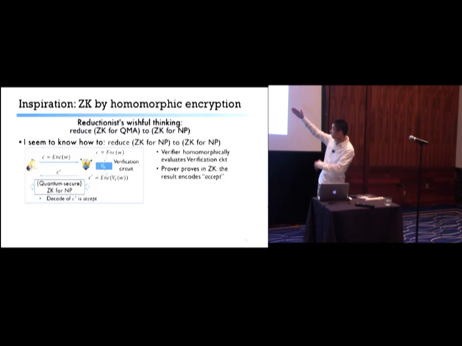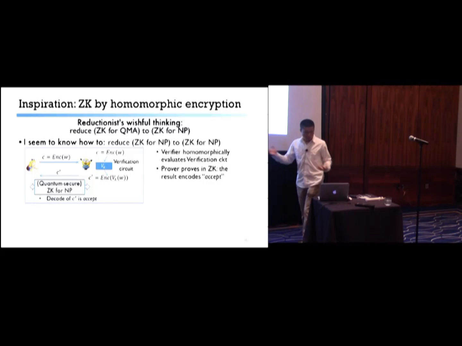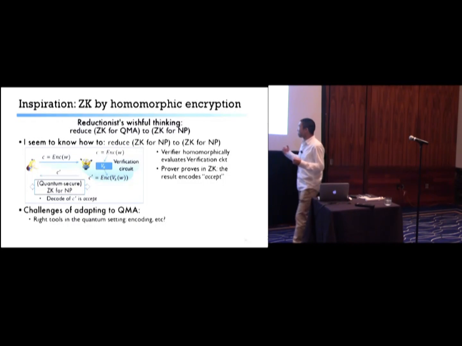So far, Bob just sees a bunch of ciphertext and doesn't learn anything. Next, the prover and verifier invoke the ZK protocol for the NP statement, which is: if you decode C', you'll see accept. By this time, the verifier is convinced and still learns nothing. This is, of course, redundant for NP, but it does seem promising for approaching QMA.